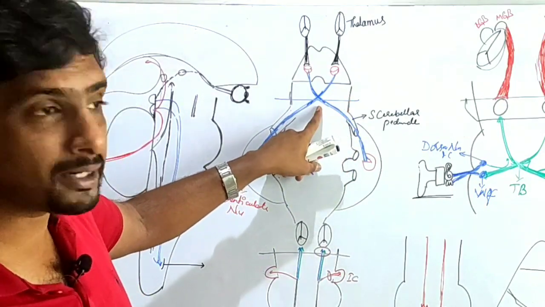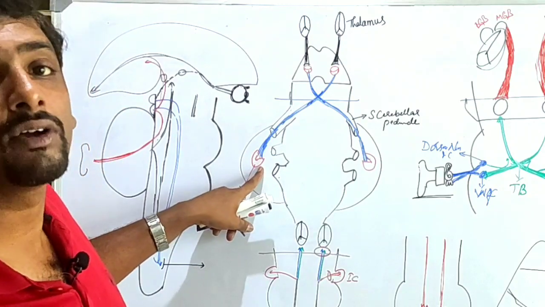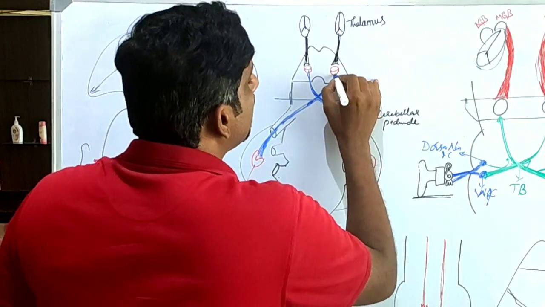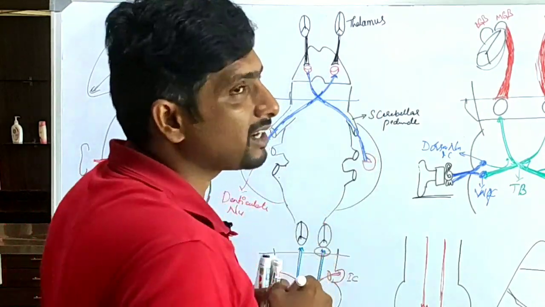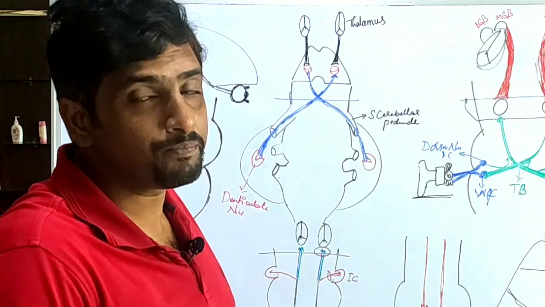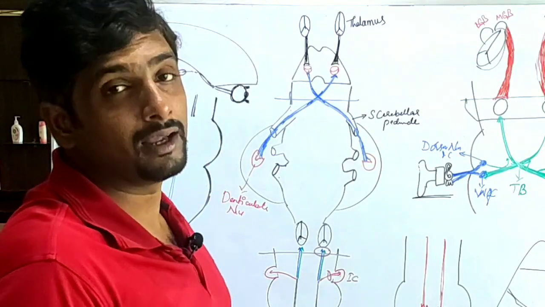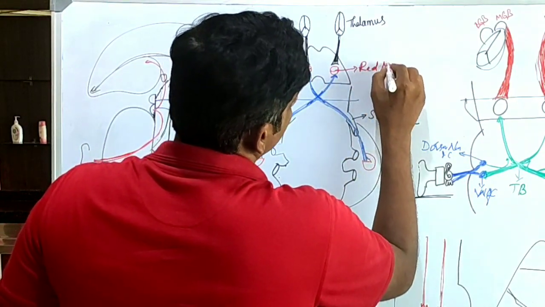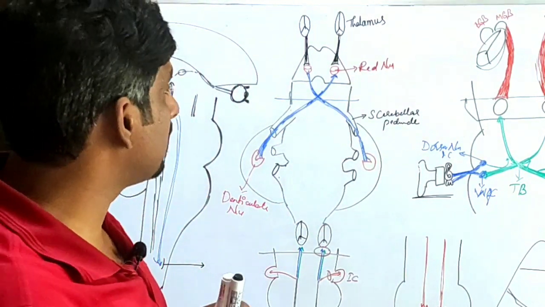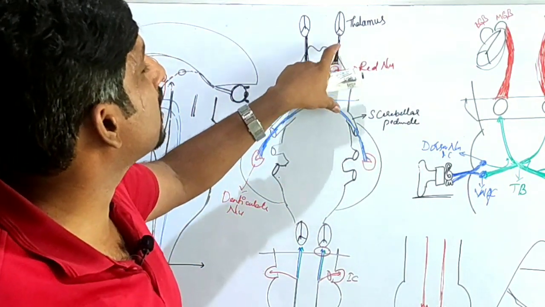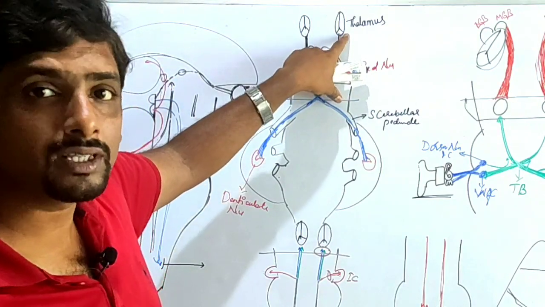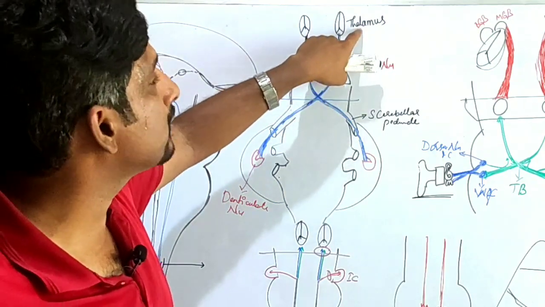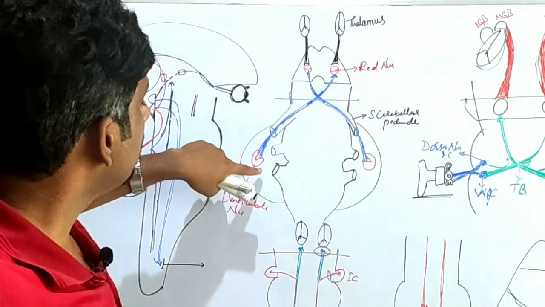In the lower part of the midbrain, the dentate nucleus fibers from the cerebellum are going to get crossed, and they are going to get relayed inside this nucleus, which is red in color, in the upper part of the midbrain. In the upper part of the midbrain at the superior collicular level, this is called the red nucleus, right? And from the red nucleus, the next order neurons are carrying sensation towards the thalamus, right? So the whole pathway is a dentato-rubrothalamic pathway.